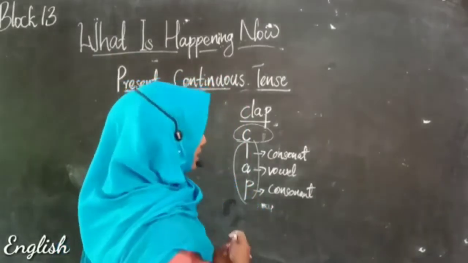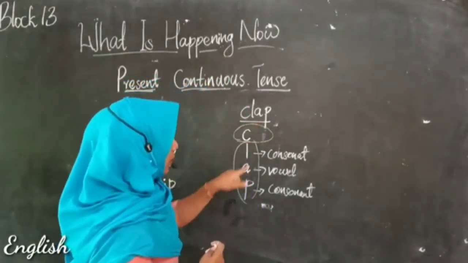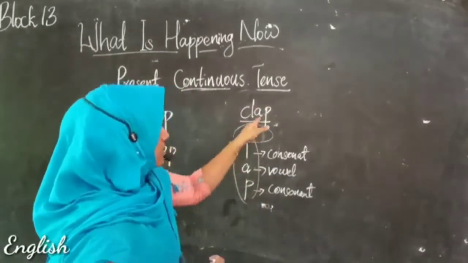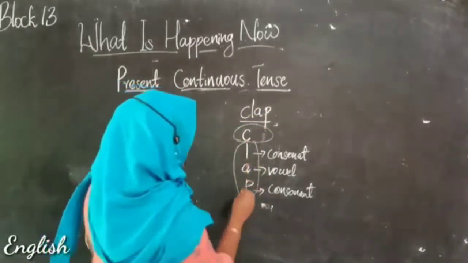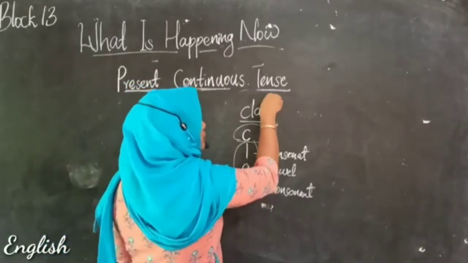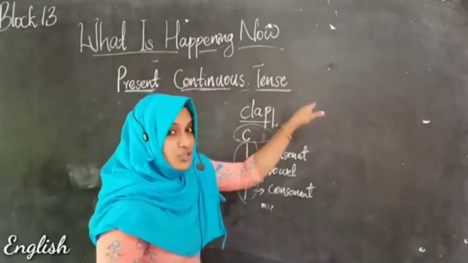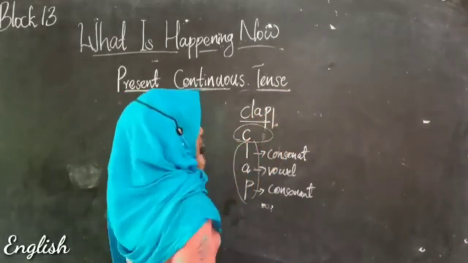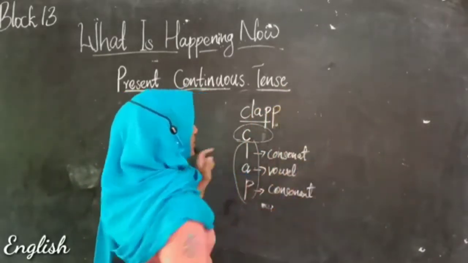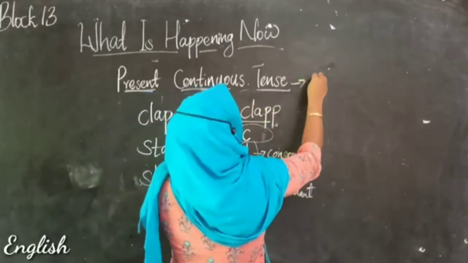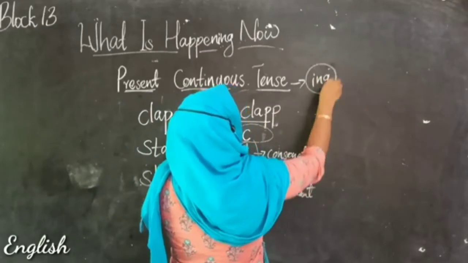So what will happen here? Yes, here you have to double the last letter. What is the last letter here? Yes, it is P. So you have to write one extra P in this word. So it will become clap with this present continuous form, this ing.